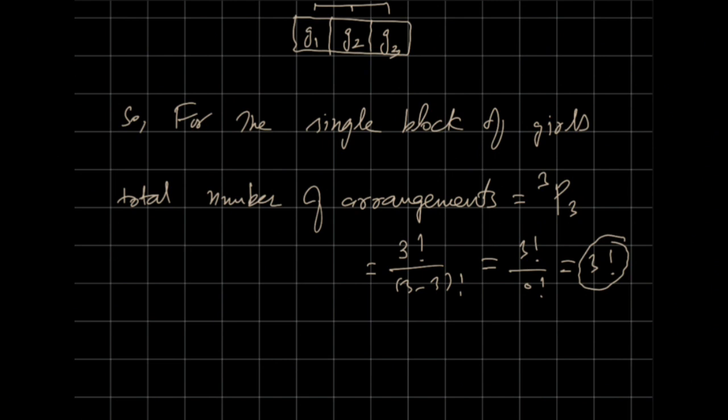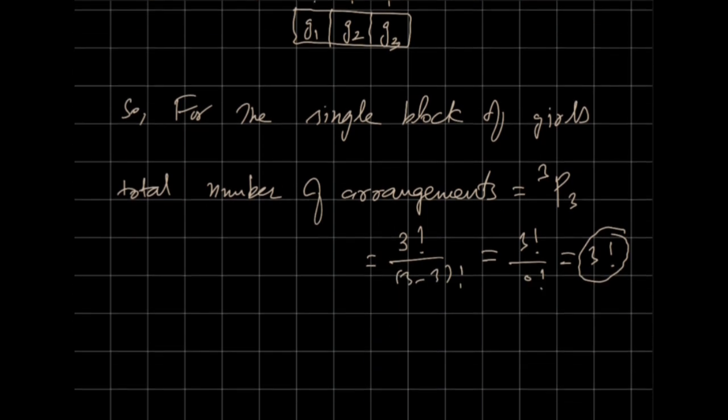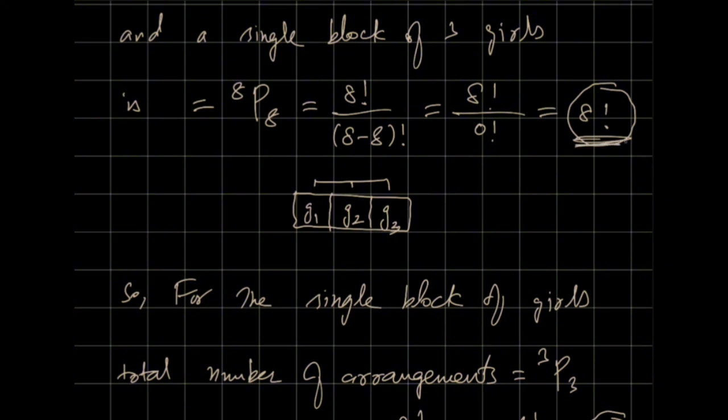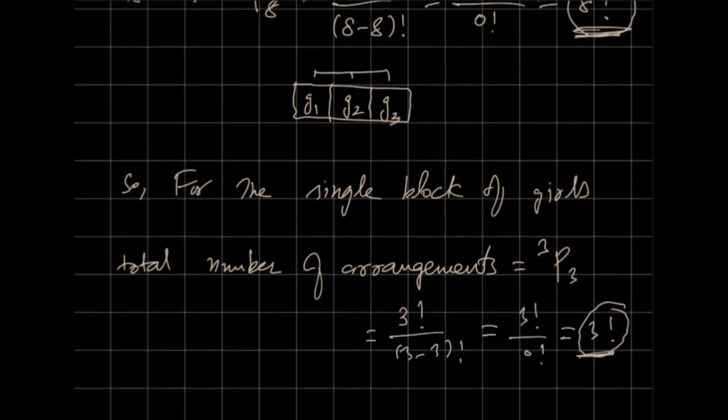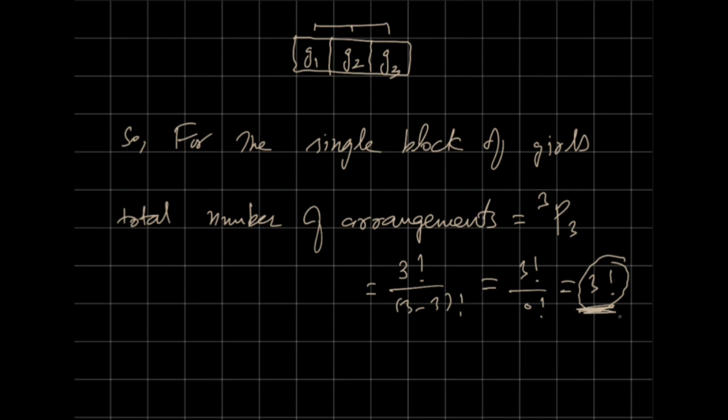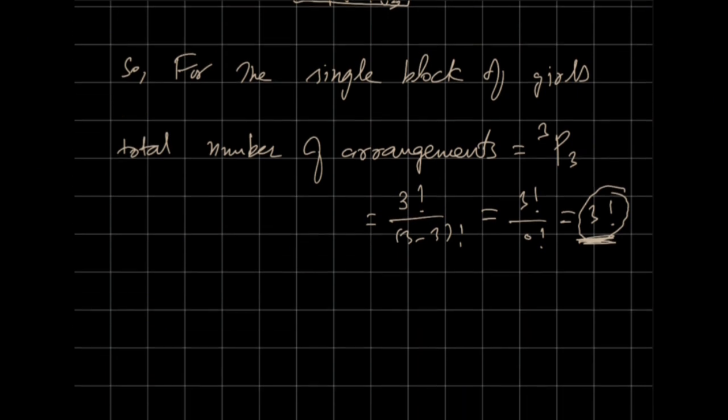The total number of arrangements is definitely the product of these two, because our event was divided into sub events. In the first event, we considered a single block of girls and 7 boys, and in the second part, we found the arrangements of girls. So total arrangements are 8 factorial times 3 factorial. Calculate it on the calculator and you will get the final answer.